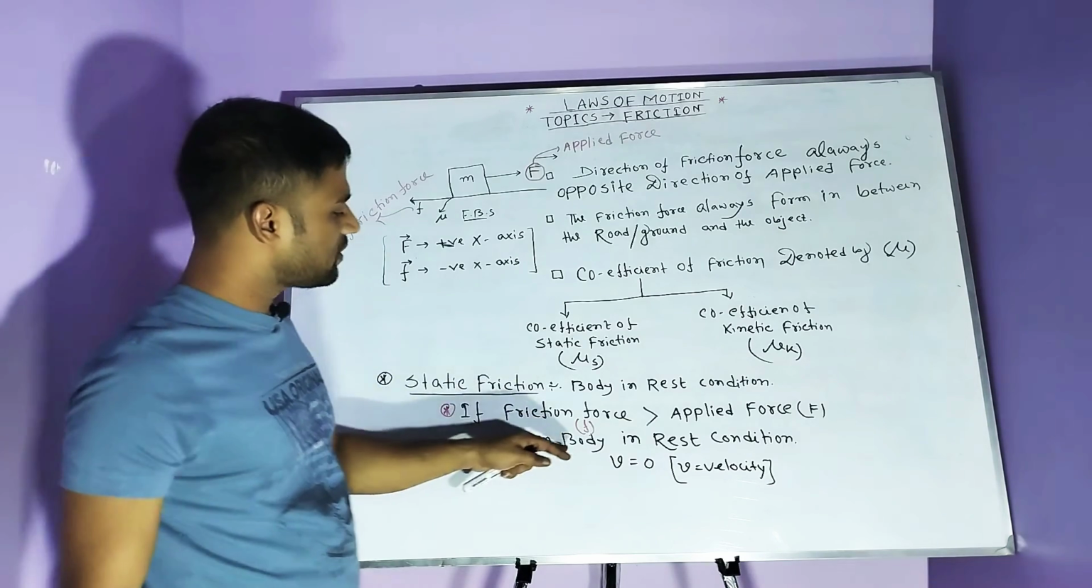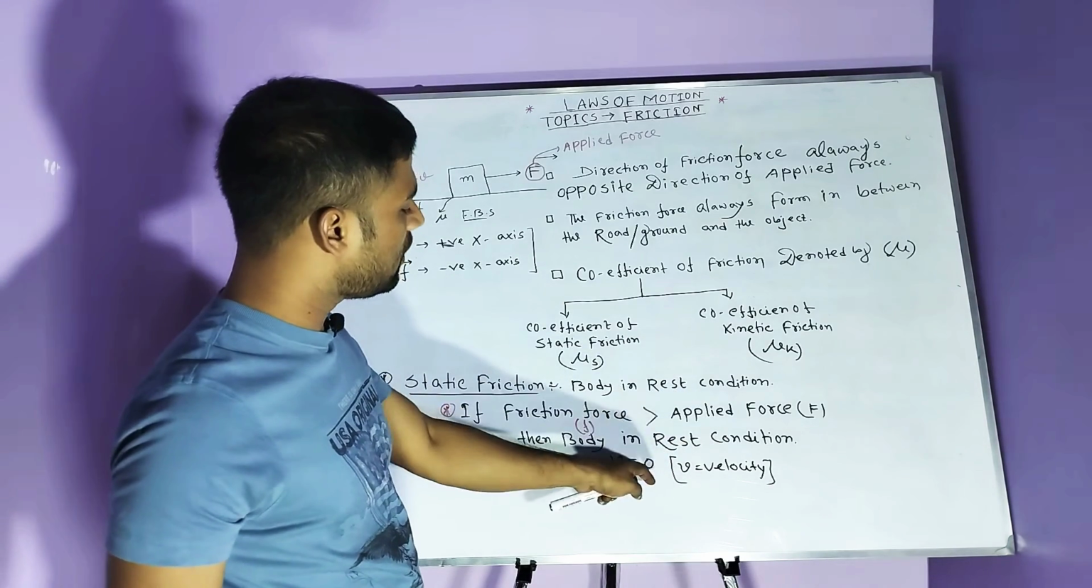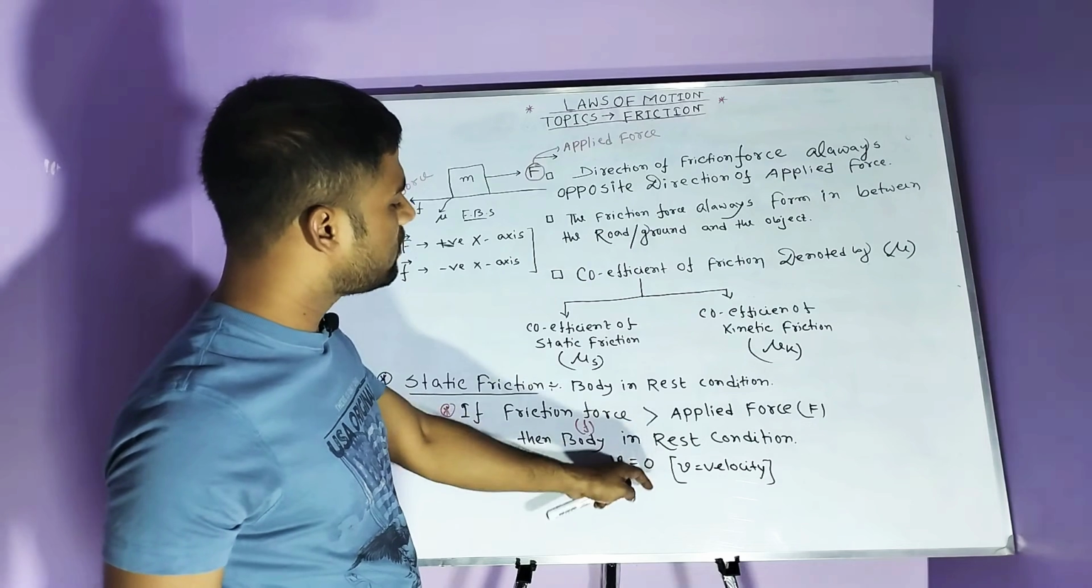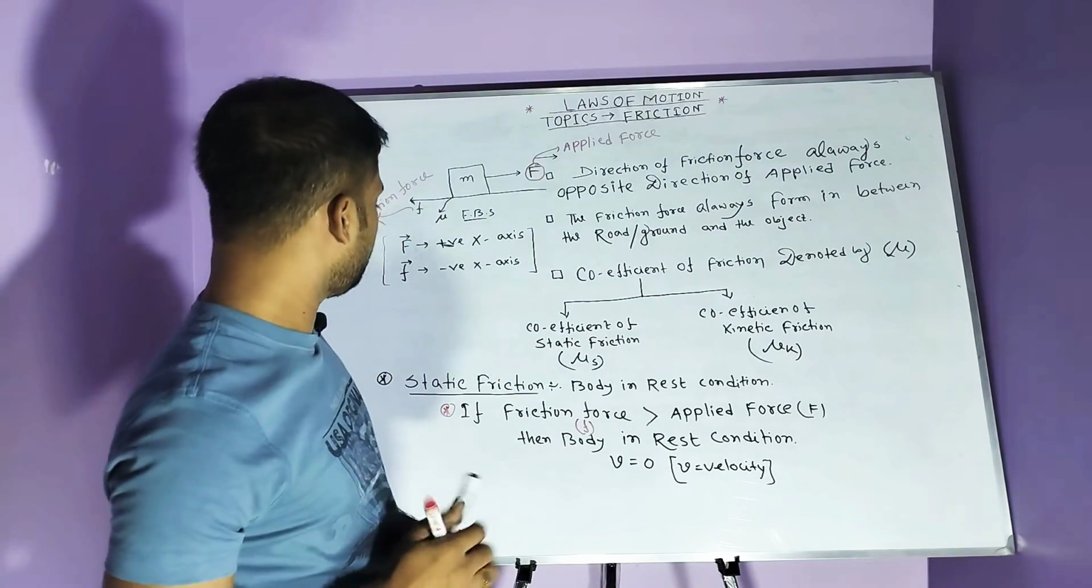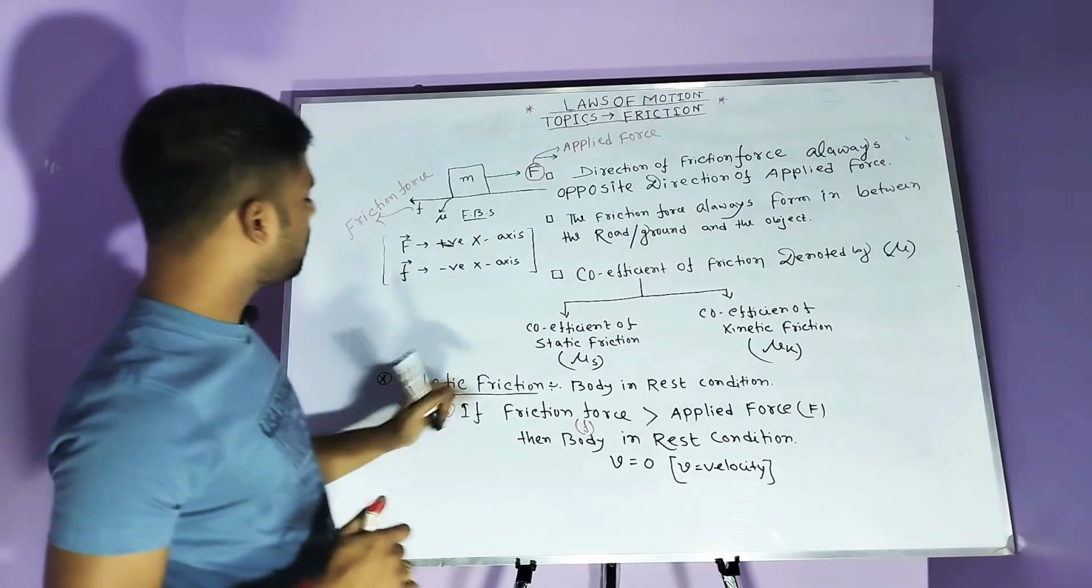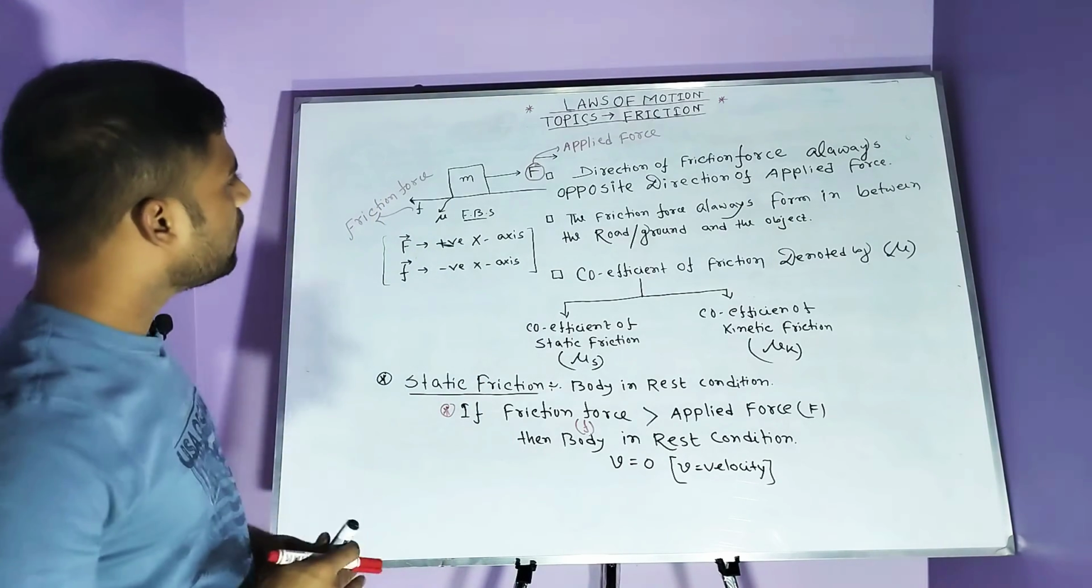What is meant by static friction? That means the body is in rest condition, that means its velocity is 0. If the object's velocity is 0, then the body is in static condition. This is what is meant by static friction.